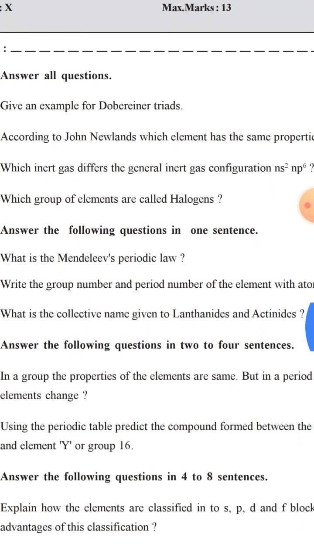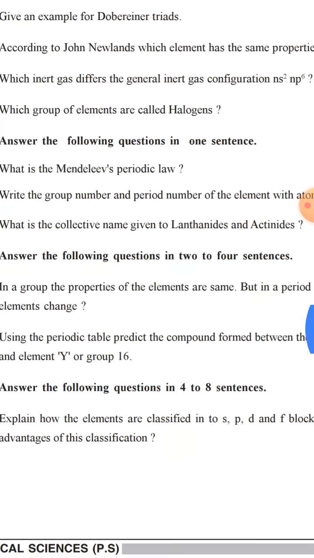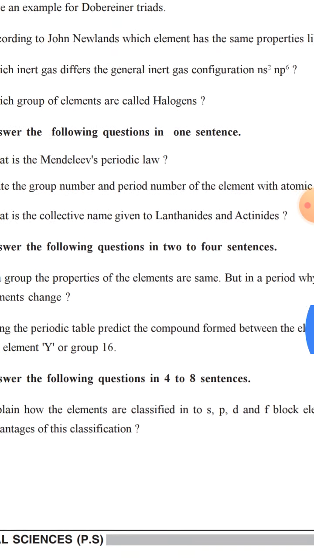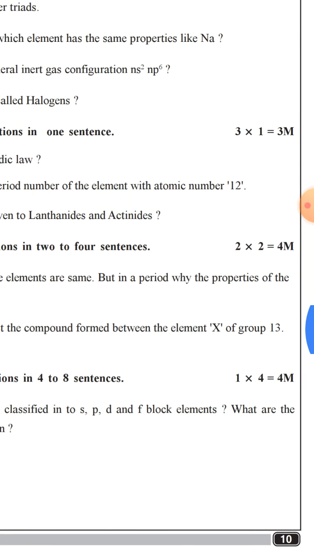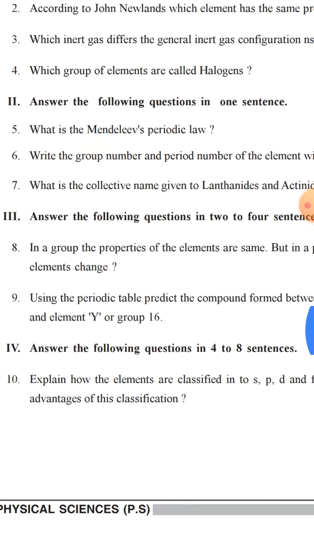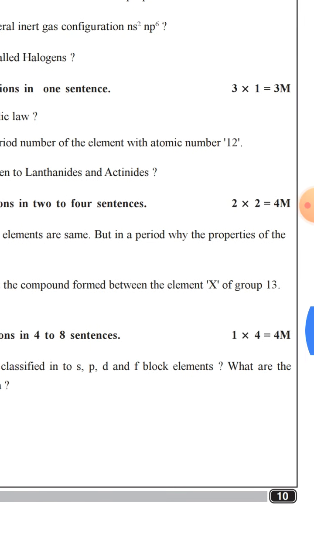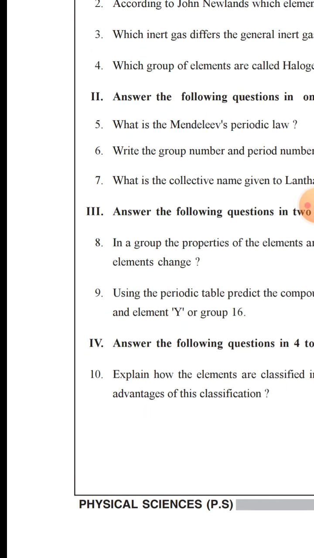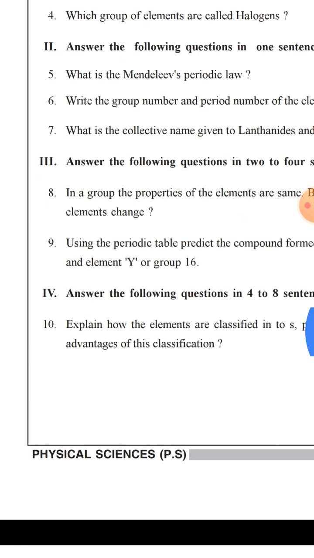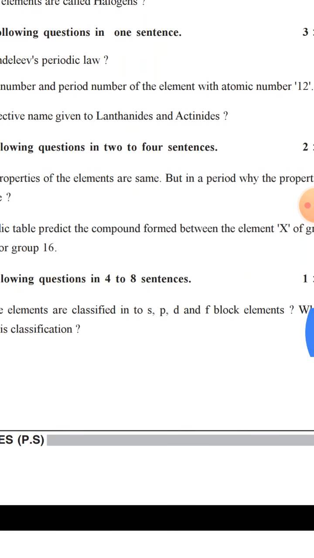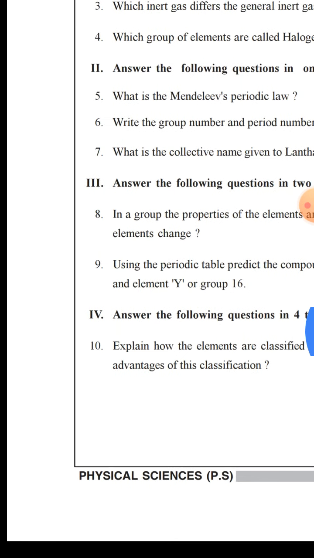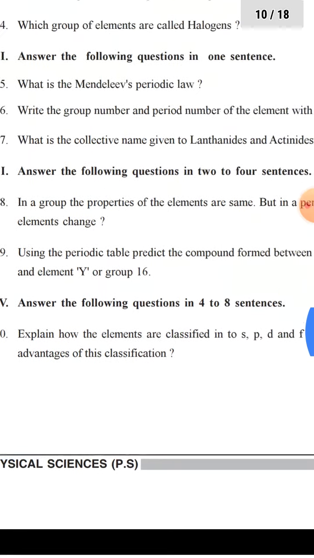What is the collective name given to lanthanides and actinides? In a group, the properties of elements are the same, but in a period, why do the properties of the elements change? Using the periodic table, predict the compound formed between the element X of group 13 and element Y of group 16, and explain how the elements are classified into s, p, d, f block elements. What are the advantages of this classification?